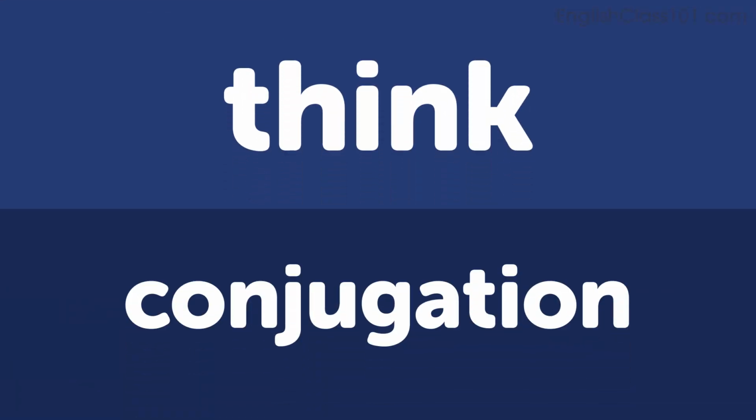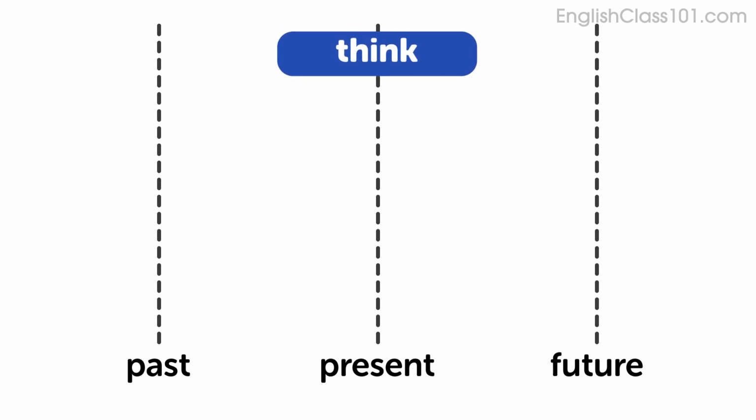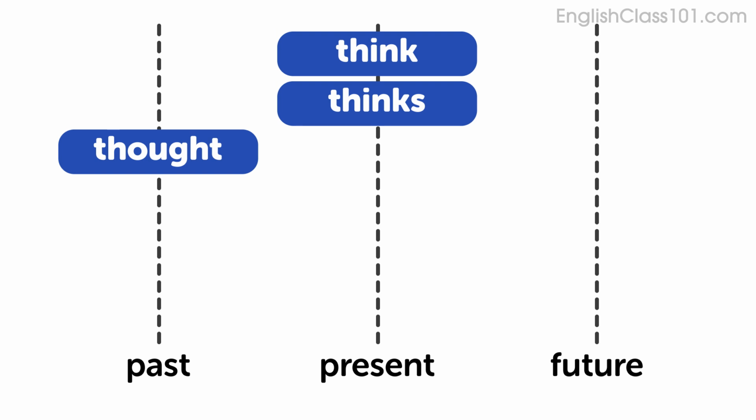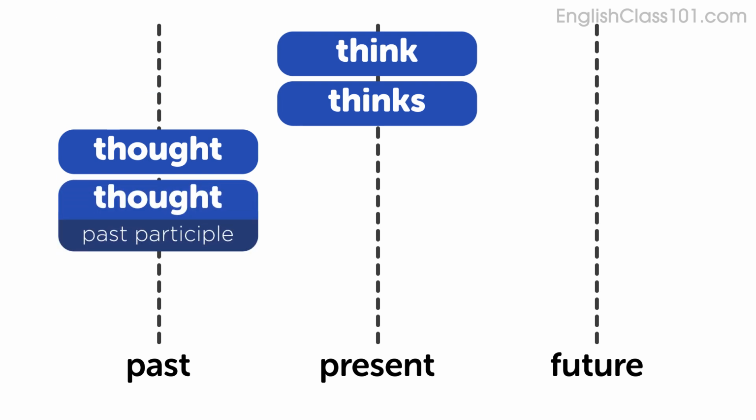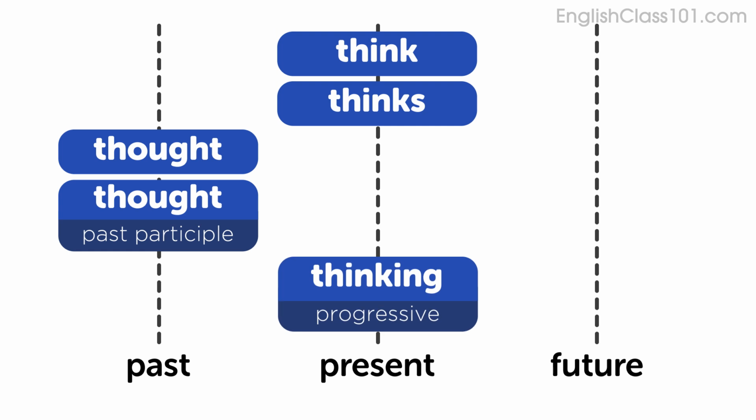So let's look at the conjugations of the verb think. Present tense: think, thinks. Past tense: thought. Past participle: thought. Progressive or continuous tense: thinking. Think, thinks. Thought, thought, thinking.